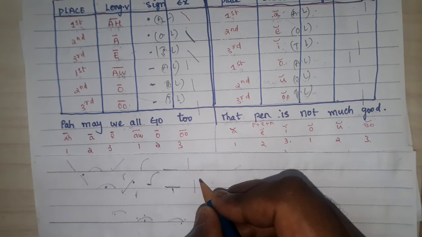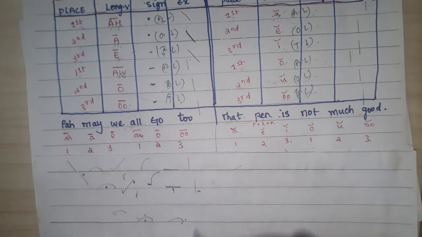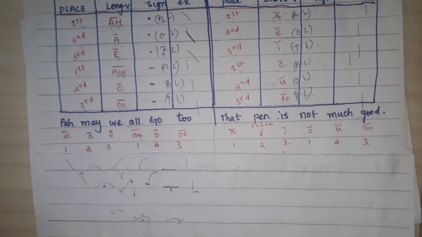And is oo preceding or following? Whether oo is preceding to T or following? Yes, it is following. So for T, following is here only, no? This is the following side. Which place vowel is it? Third place vowel. So here I'll put the vowel oo. Done. Like this we need to write the strokes.